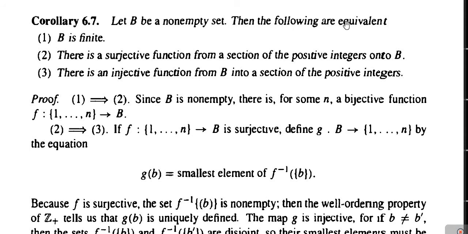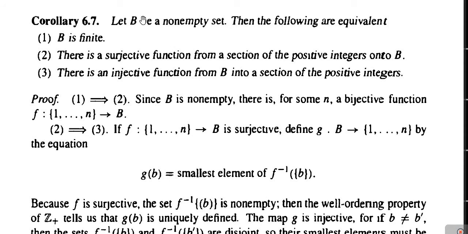As we have to prove that these three statements are equivalent, equivalent means logically equivalent. To prove this, we have to prove that each one of them implies the remaining two, which means that 1 implies 2 and 2 implies 1. Next, 1 implies 3 and 3 implies 1. And finally, 2 implies 3 and 3 implies 2. Instead of proving all these things, it is sufficient to prove that 1 implies 2, 2 implies 3, and 3 implies 1. So let us begin to prove this one.